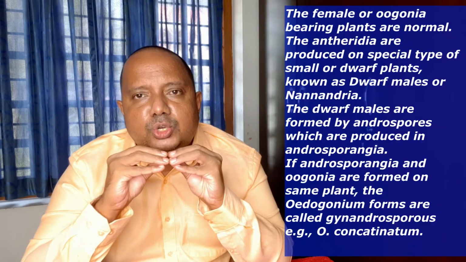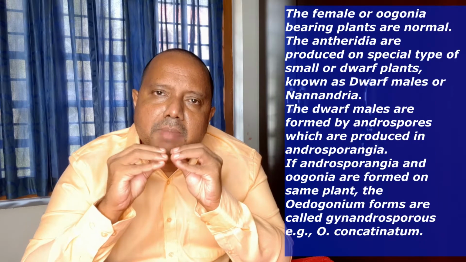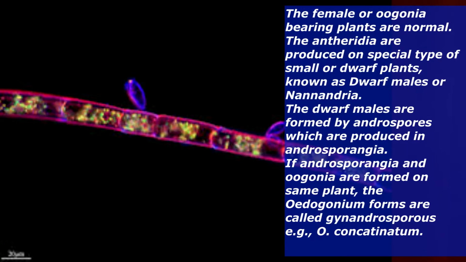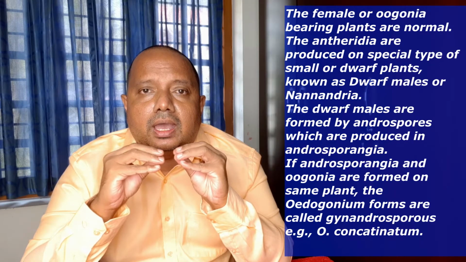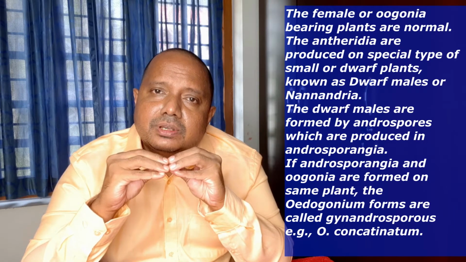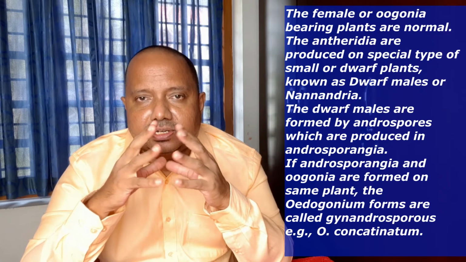But in the case of nannandrous species, the antheridium or the antherozoids are developed from specialized male individuals known as nannandrium. Nannandrium is developed by the germination and development of specialized spores known as the androspores. And these androspores are developed from the androsporangium. So that's the major difference.